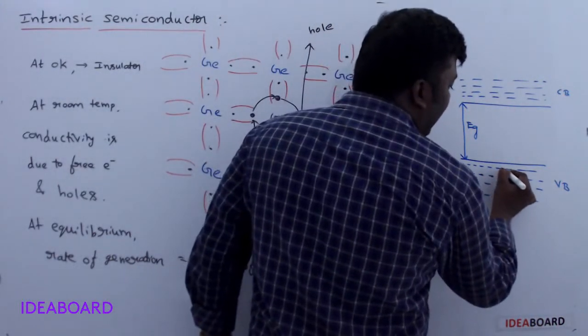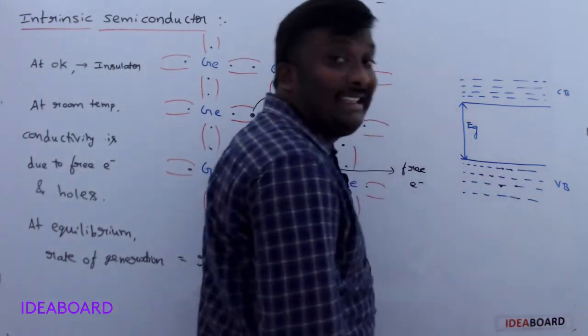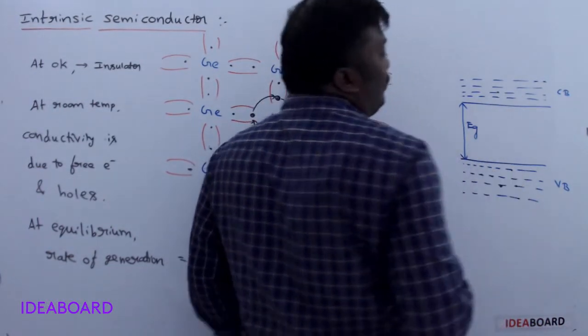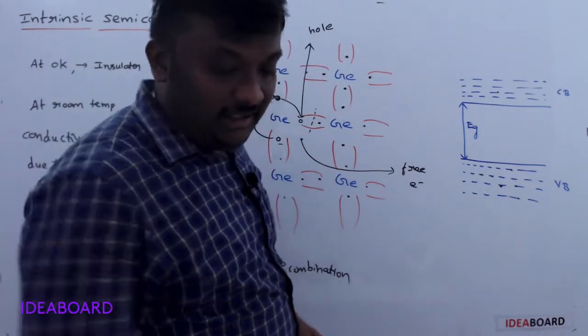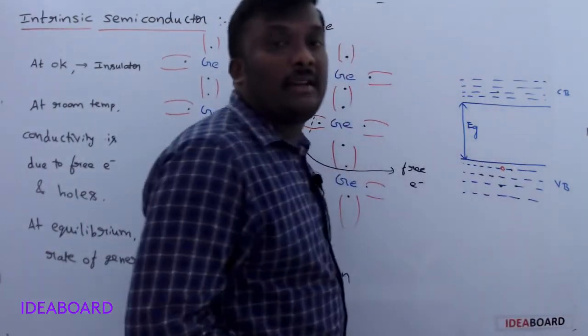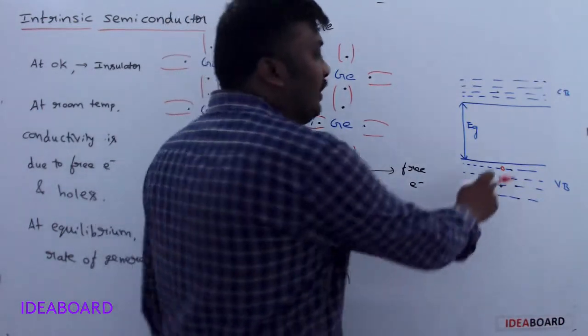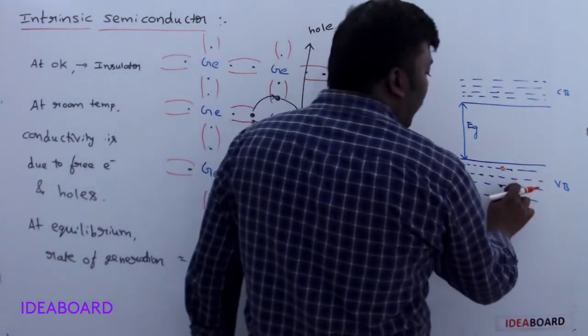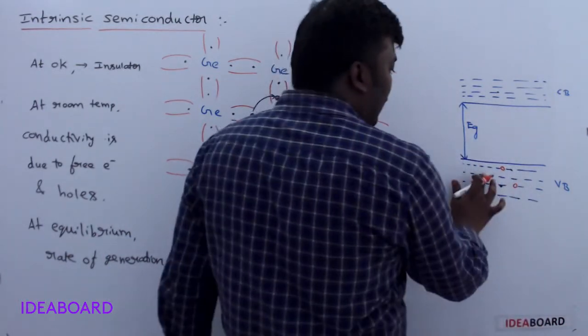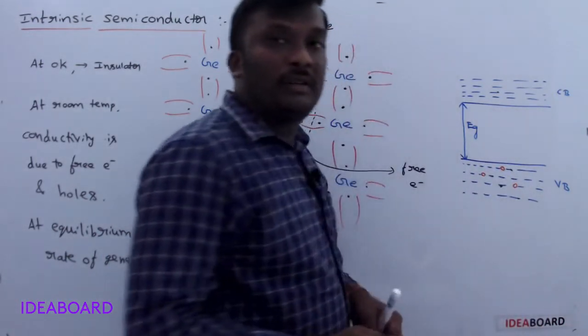Here, this electron is there now. These electrons gain the energy and reach the conduction band. So, when an electron reaches the conduction band, a vacancy is formed here. That vacancy is called a hole. Now, if another electron goes, another hole is formed. Another electron goes, another hole is formed.